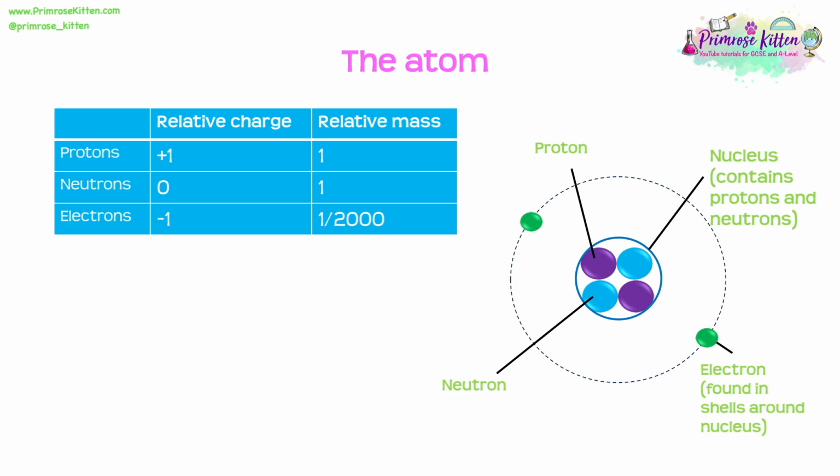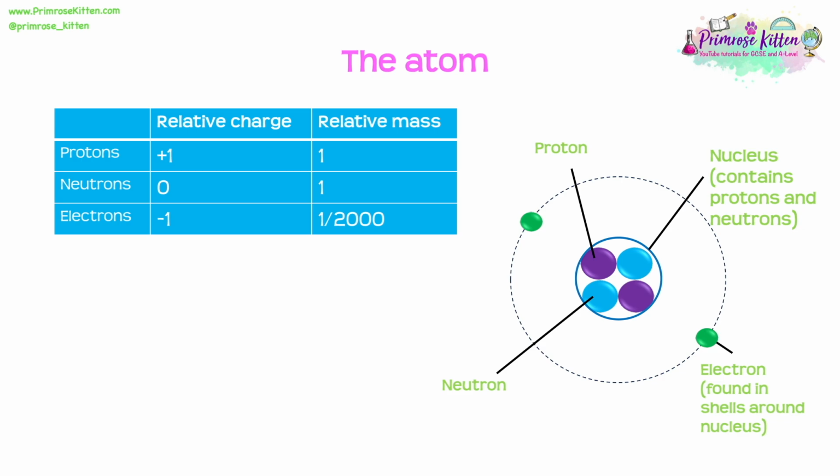This table here summarises all of the facts that we need to know about the protons, neutrons and electrons. We need to know that the relative charge of a proton is +1, the relative charge of a neutron is 0, and the relative charge of an electron is -1.